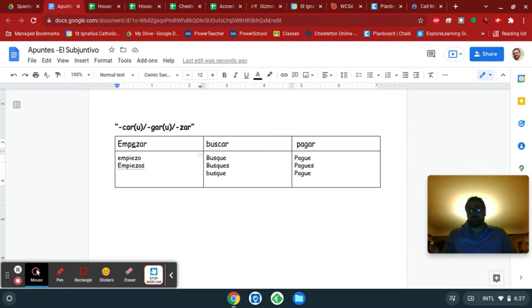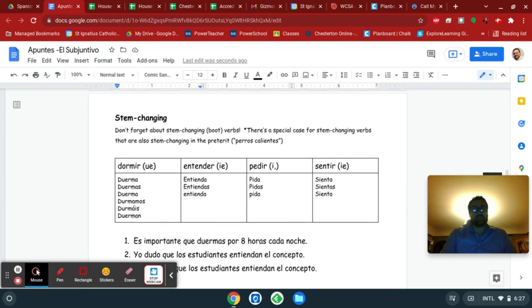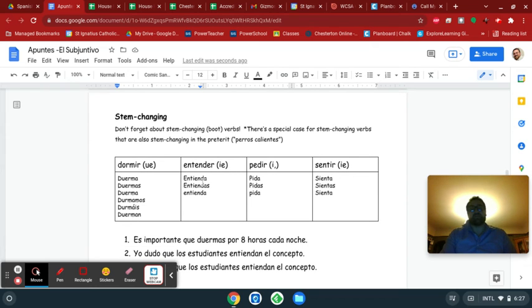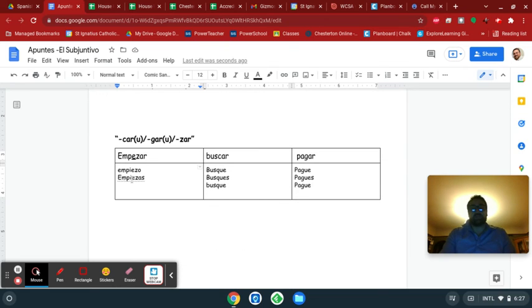Okay, so we're going to keep the stem change, just like we talked about up here with the stem changing section. Entender became entienda, entiendas. So empezar is going to become empiece, empieces. But it's also a car-gar-zar verb, and the zars, they just get a C. So empiece, empieces.